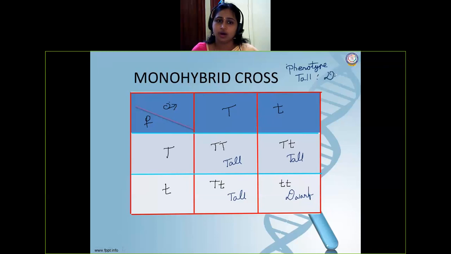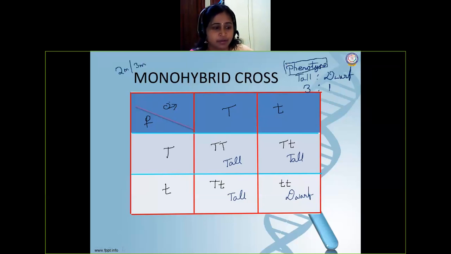Tall, dwarf. So how many tall here? Just count: 1, 2, 3. So 3 tall. And how many dwarf? 1 dwarf. So this is the phenotypic ratio. It's an important 2-mark or 3-mark question. Okay, the way of question will be in a different way. I'll train you. Don't worry.